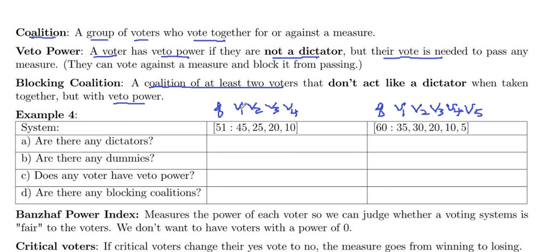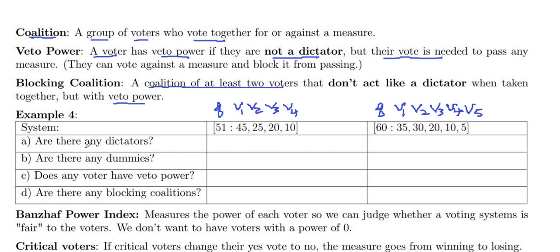So remember, that means voter 1 has 45 votes, voter 2 has 25 votes, etc. This quota is 51. Notice that these add up to 100, so that's the majority criteria. This one also adds up to 100, but the quota is 60. That's a supermajority, like in the Senate, where they need 60 votes to break a filibuster. So that's the kind of situation we're looking at.